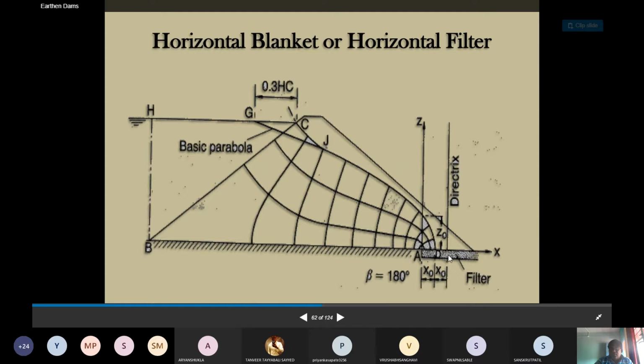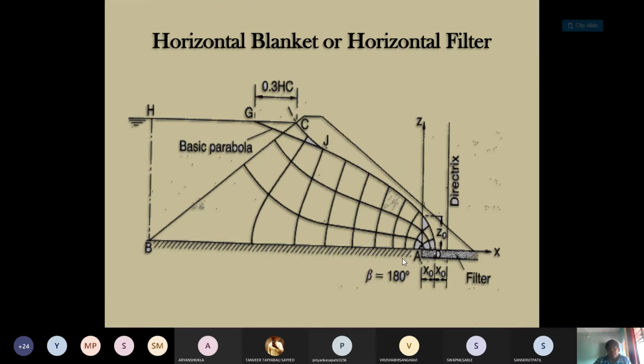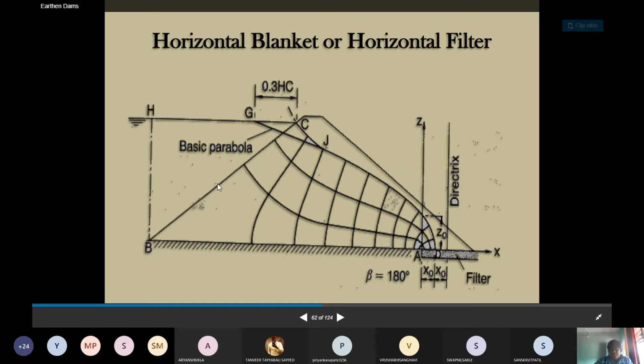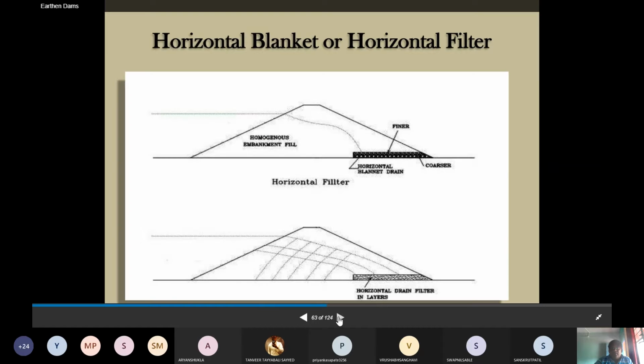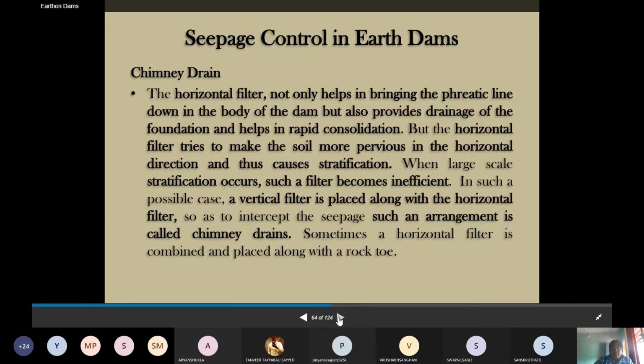Before that, we will see that the directrix is a very important part. Because of that, you have to draw a circle, and according to that circle you have to find out what type of failure may occur. Then the next part, see the horizontal blanket or horizontal filter diagram. Then seepage control in earthen dam.